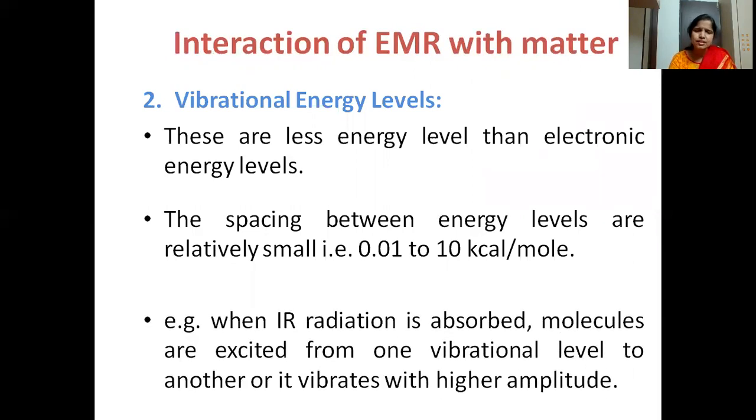Now suppose a molecule is exposed to IR radiation, what happens? Molecules are excited from one vibrational level to another vibrational level, but they will not go from one electronic energy level to another. Only the transition between vibrational energy levels takes place.